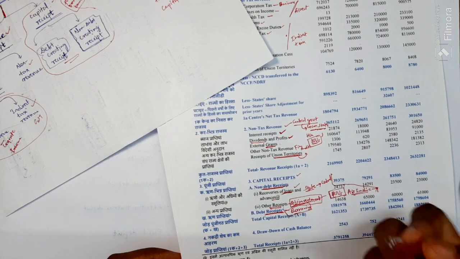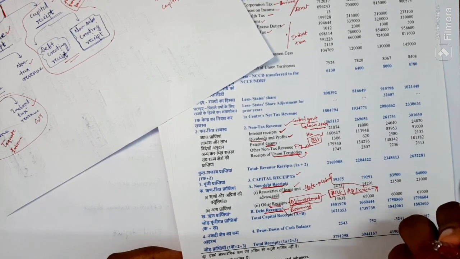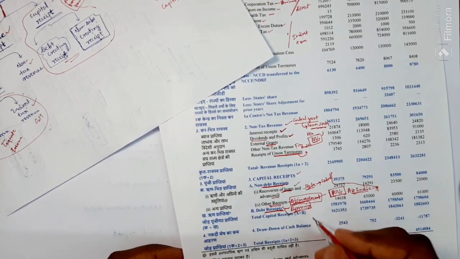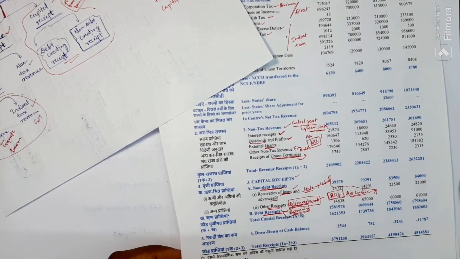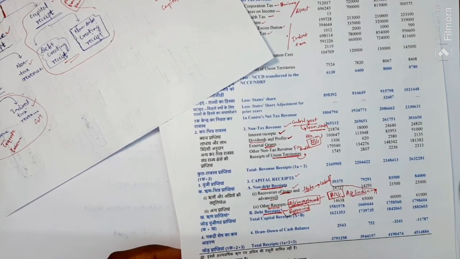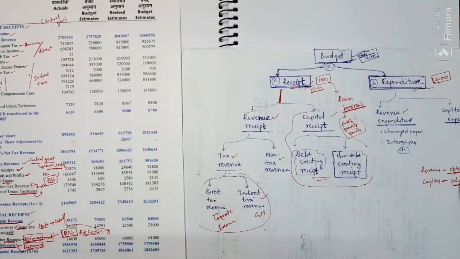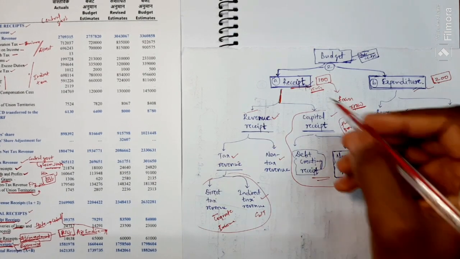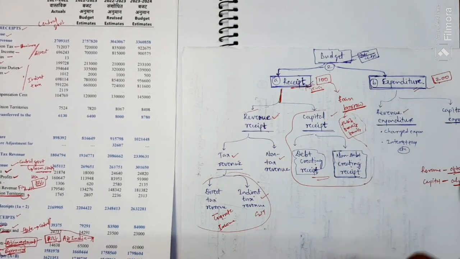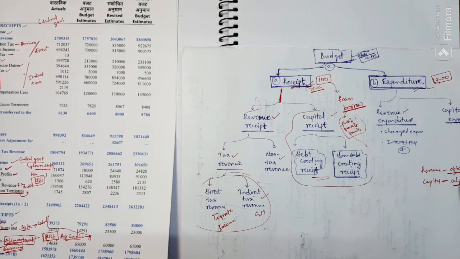Borrowing may be in the public, within the country or outside the country. Why does the government borrow? To meet its expenditure, because it needs money to spend. That's why. So this is all about receipts, meaning the various ways through which the government earns.